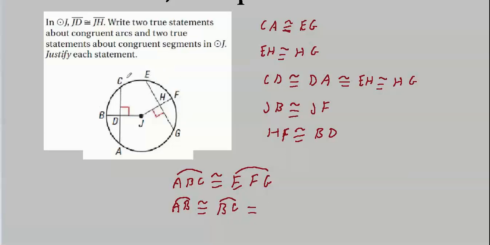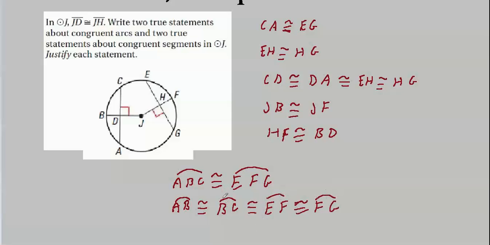So we have BC, AB, also EF, pardon me, that's congruent, and FG. So you could write a whole bunch of different, if you just write them in pairs, you can write BC is congruent to EF, FG is congruent to AB.